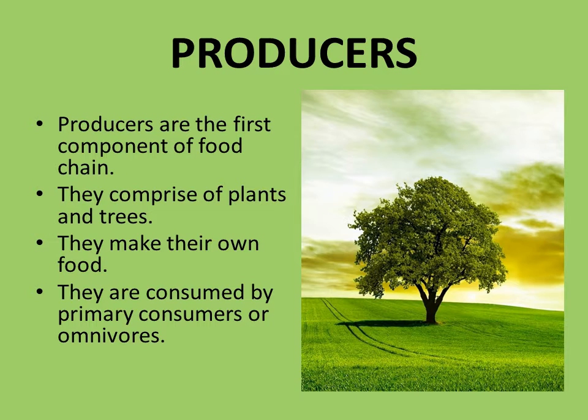Producers. Producers are the first component of the food chain. They comprise plants and trees. They make their own food by the process called photosynthesis, and they are consumed by primary consumers or omnivores. Omnivores are the animals that can eat both plants and animals.